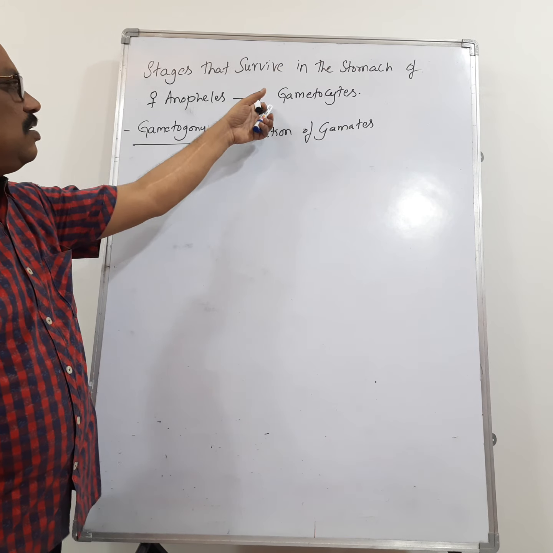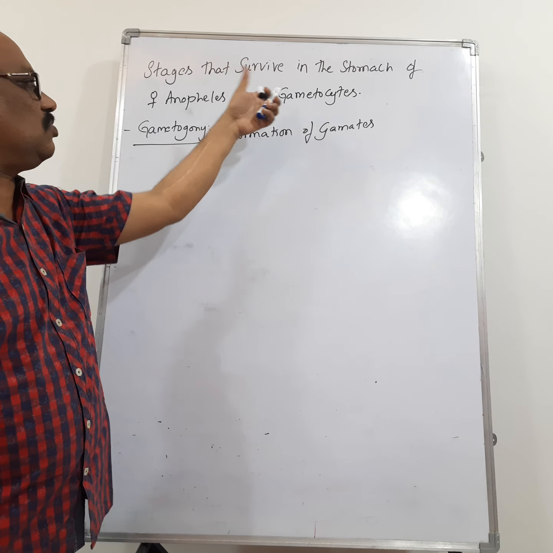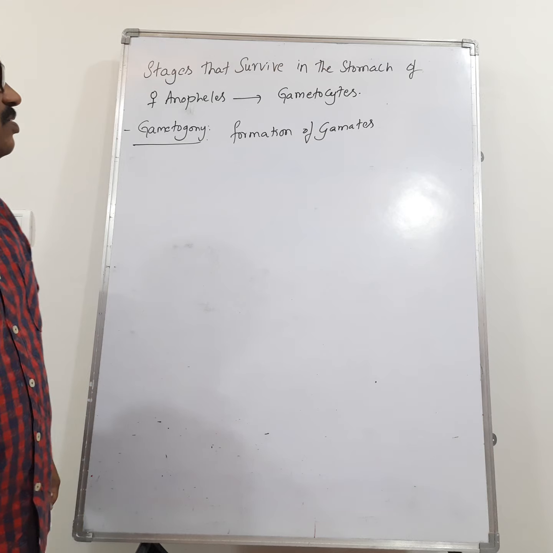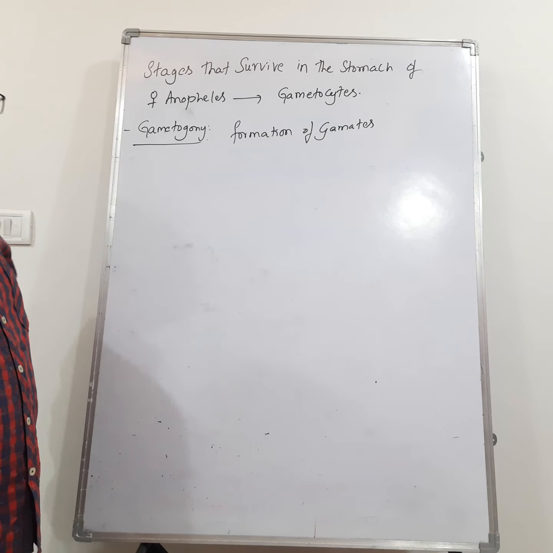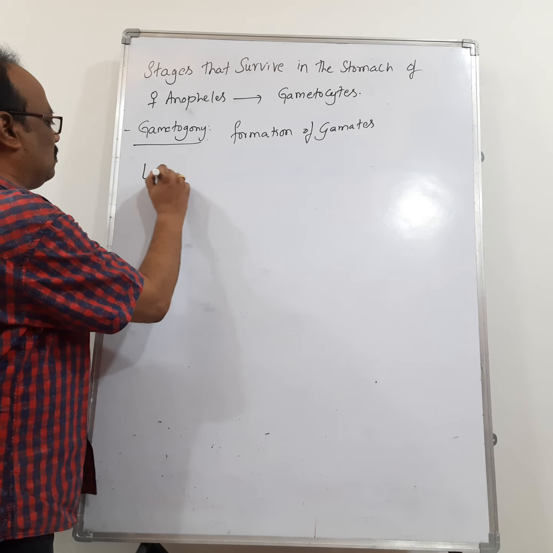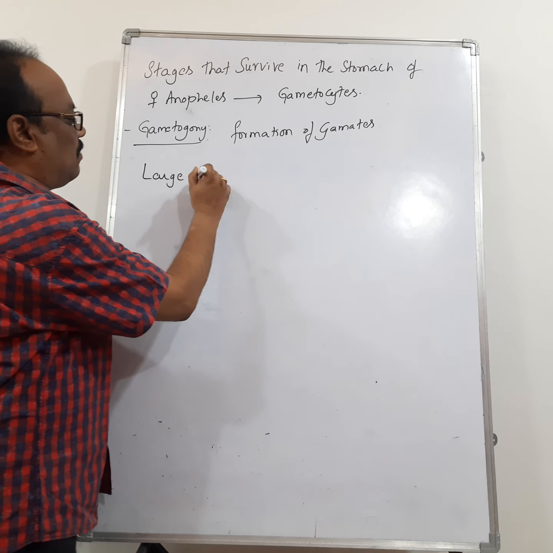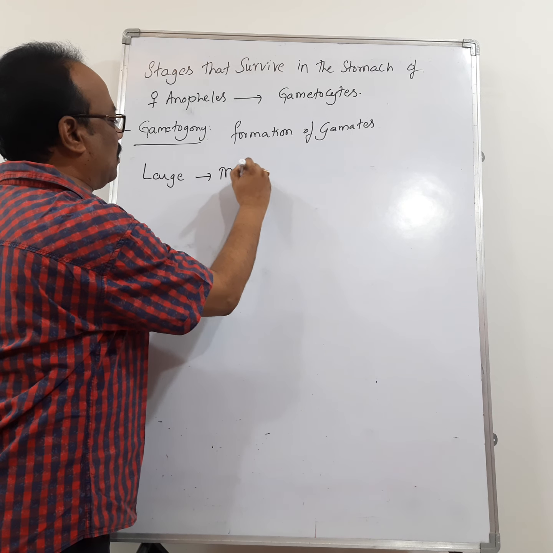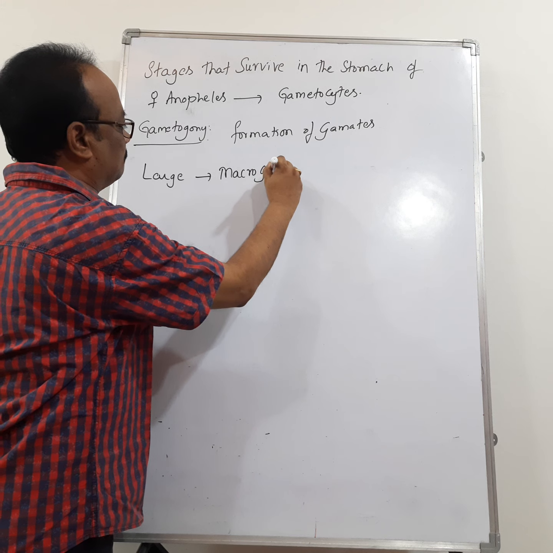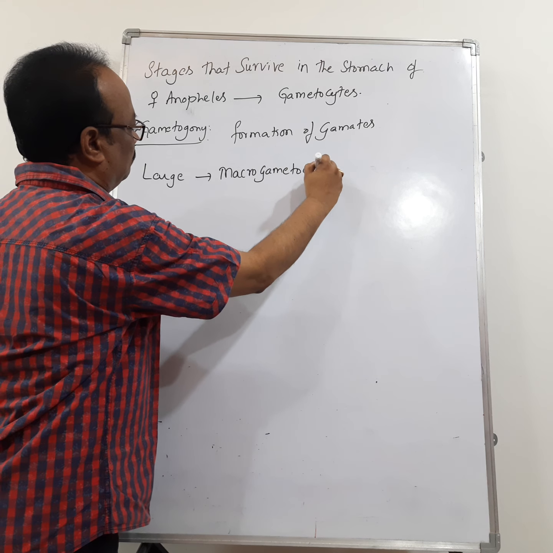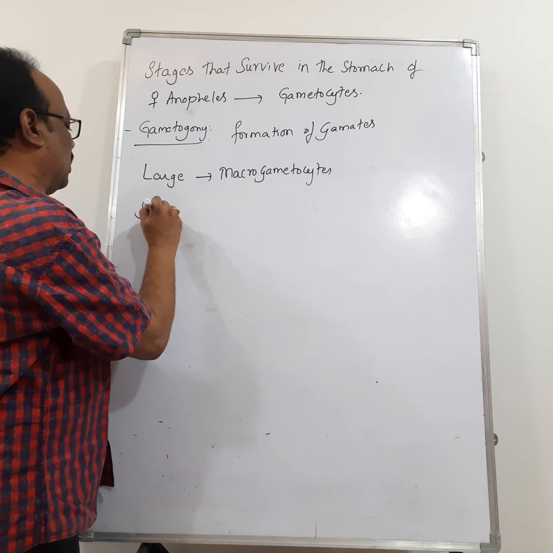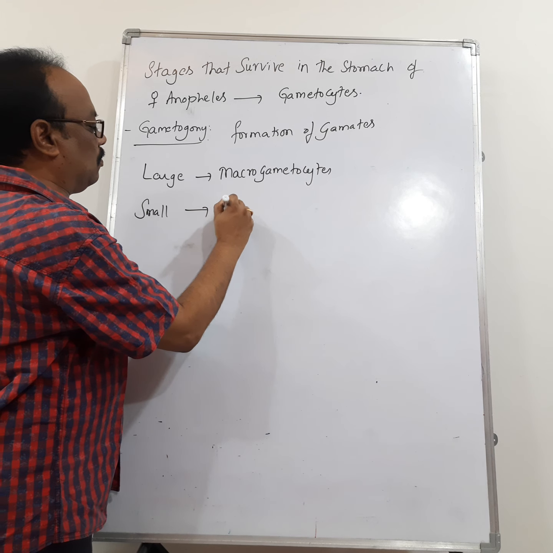So what are the stages that are present in the stomach of the female Anopheles mosquito? They are the gametocytes. These gametocytes are of two types. One is large in size. Large gametocytes are called macrogametocytes, and small gametocytes are called microgametocytes.